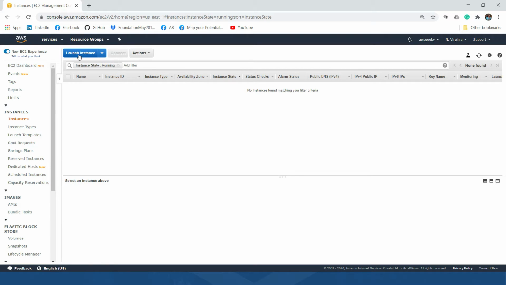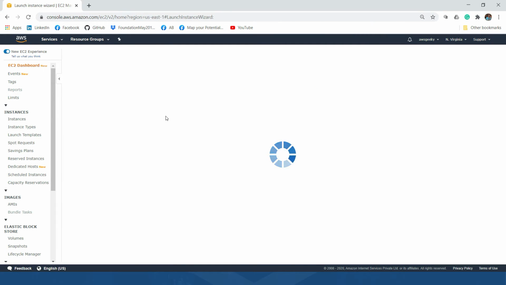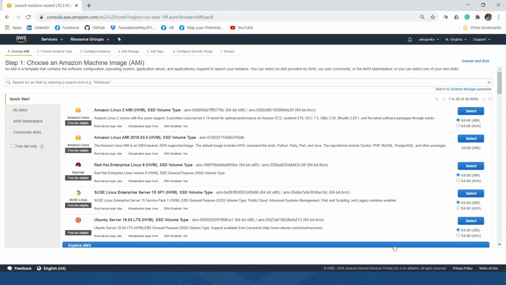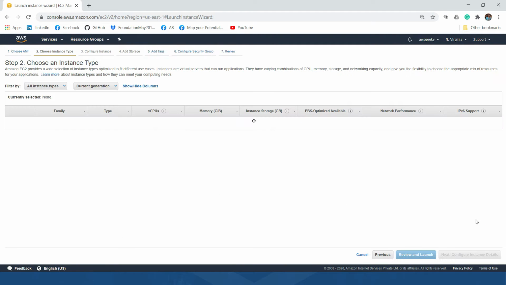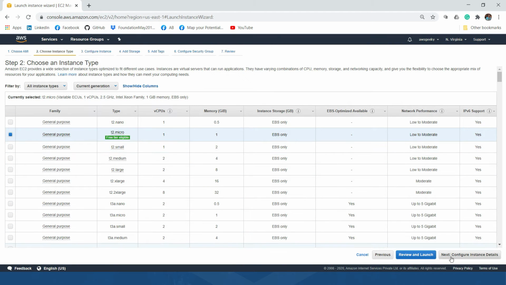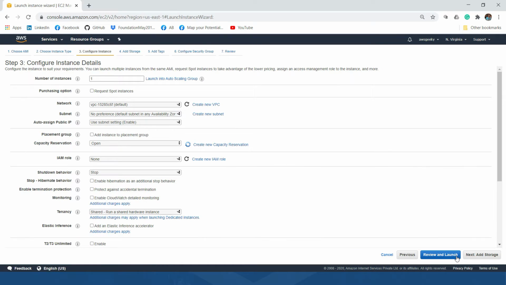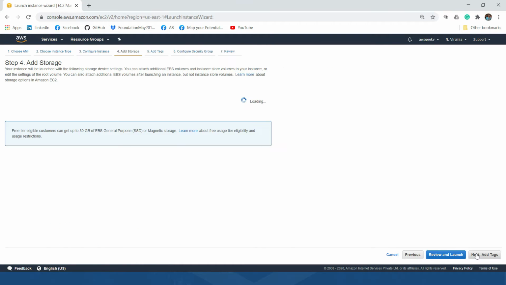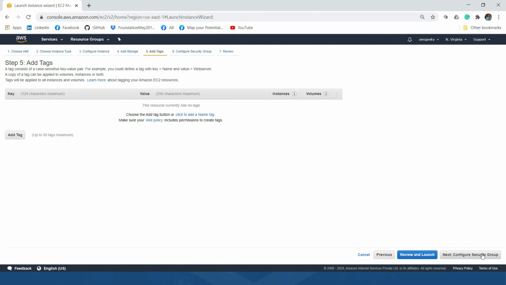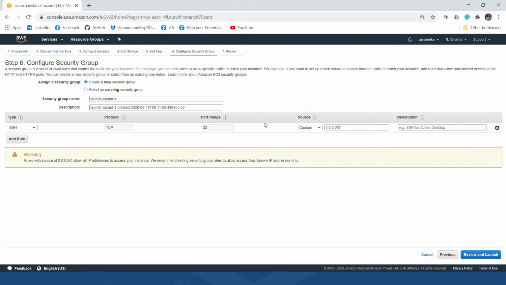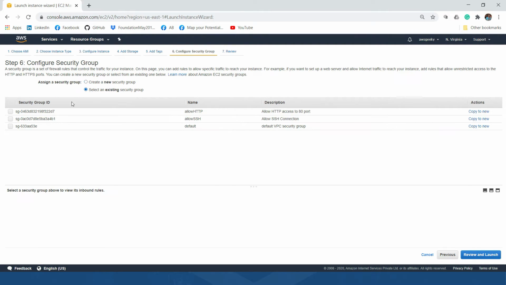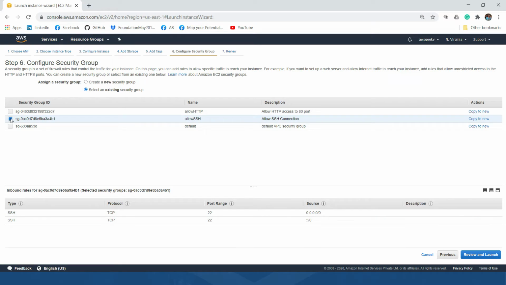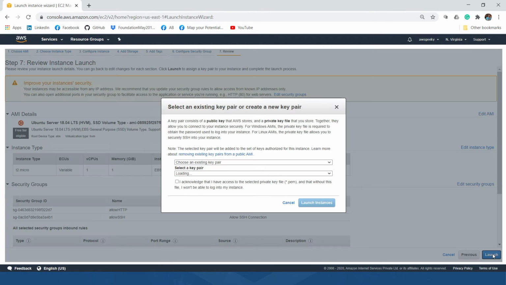So let me first create an EC2 instance. I'll go to launch instance, select Ubuntu, choose T2 micro, and add storage and security groups. Let me add security groups to open the SSH and HTTP ports, review, and then launch.